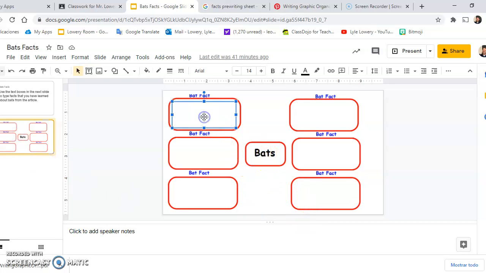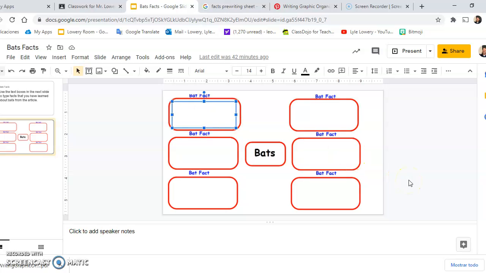And here are the text boxes again. Please type complete sentences in here, because the idea is that you're going to use this information to then write a text about bats, and it'll have 7 boxes. Each box will be a sentence. And then the topic sentence would be, maybe, I've learned many things about bats. But just for this assignment, type in a sentence of something interesting that you learned about bats.